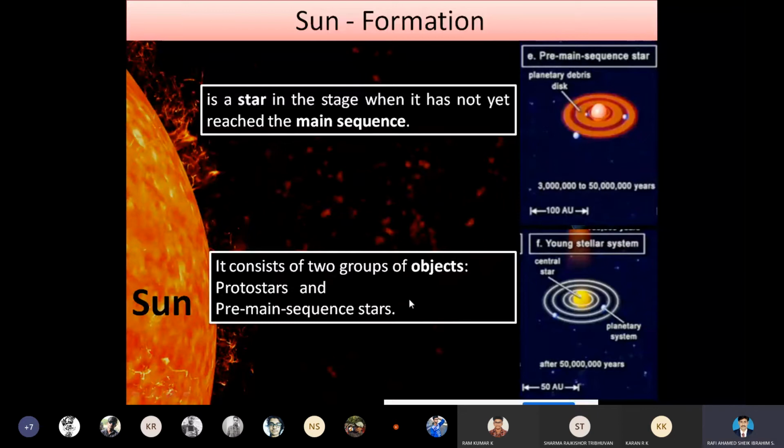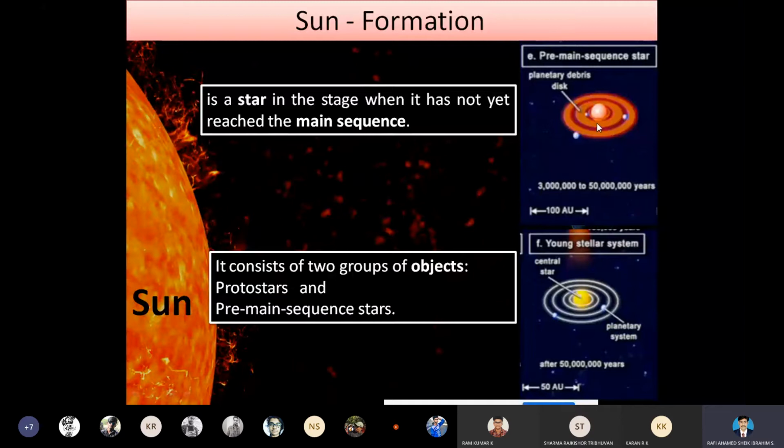It is an intermediate stage, we can say a moderate stage. In this stage, it starts attracting the dust particles with the molecular cloud, and it also starts inducing radiation from the core.